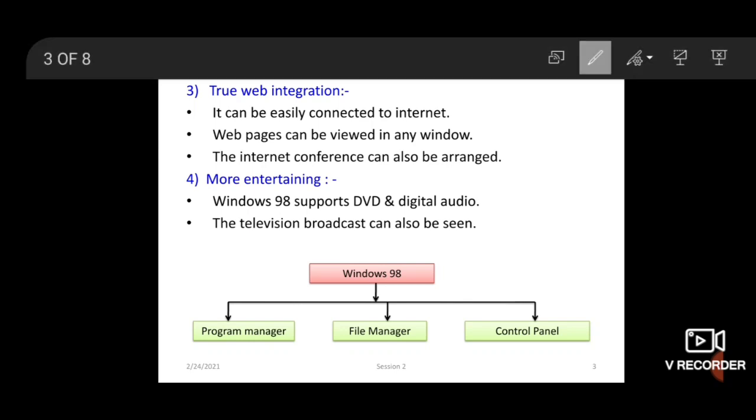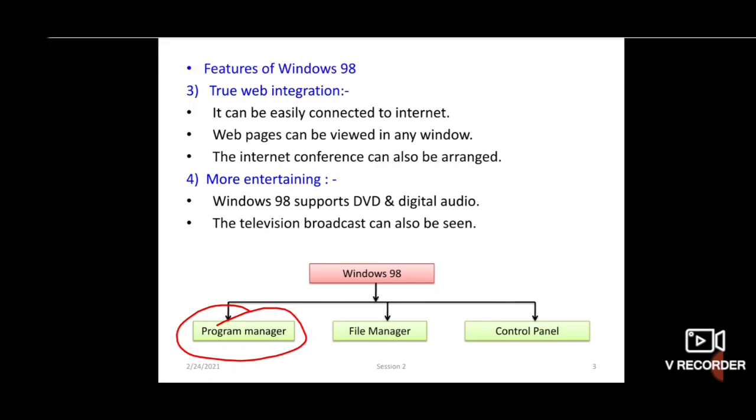First, see program manager. Program manager provides a user interface to start and stop applications. What is the function of program manager? It provides a user interface to start and stop applications.